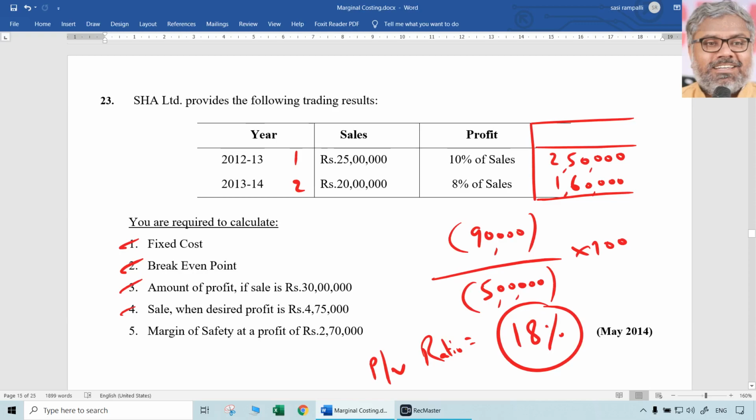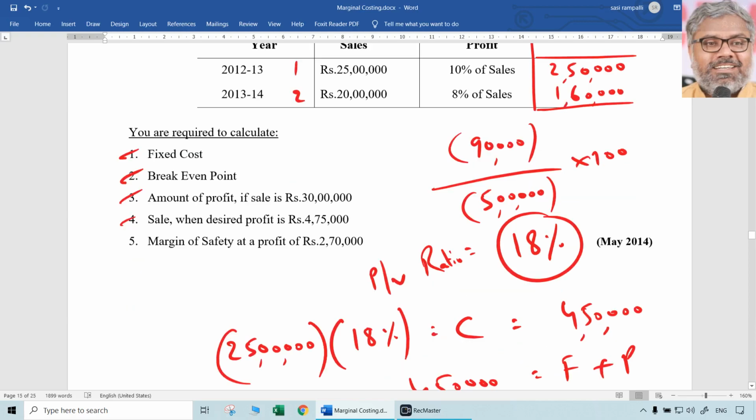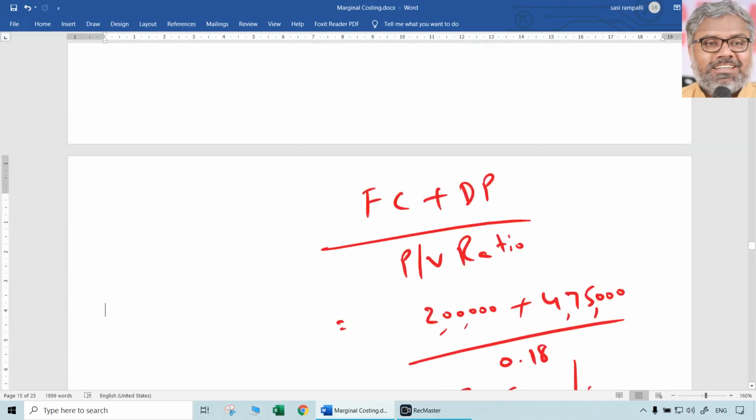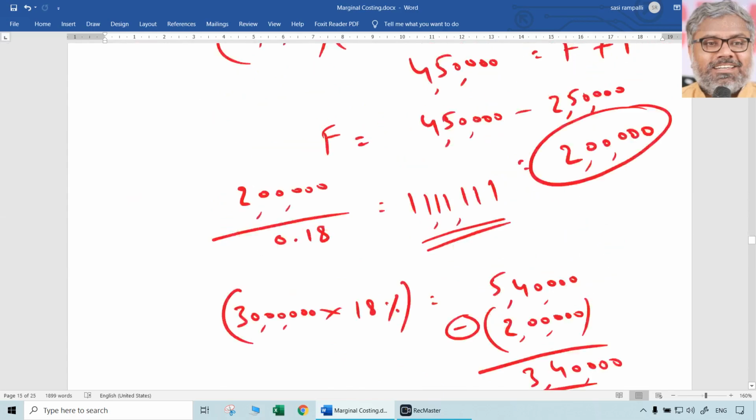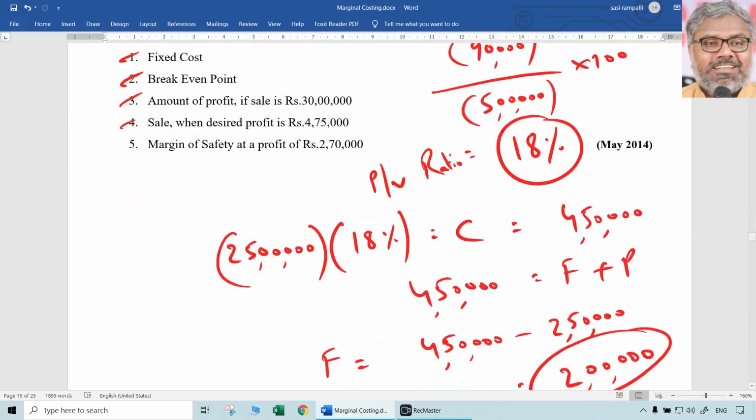It's only just a calculation. If the desired profit was 4,75,000, how much sales they have to make? Answer is 37,50,000 rupees. That is the answer for fourth question.